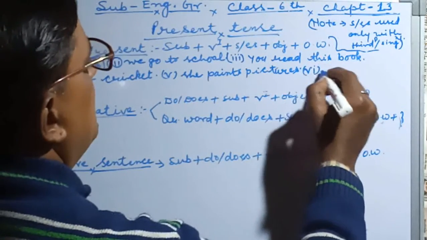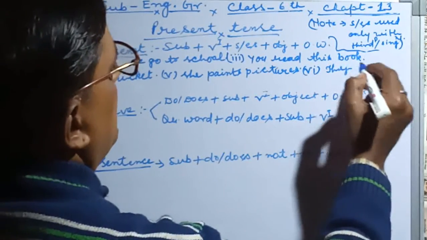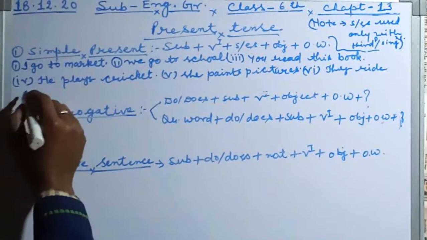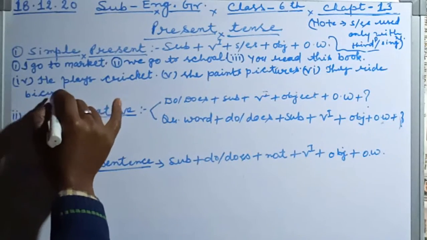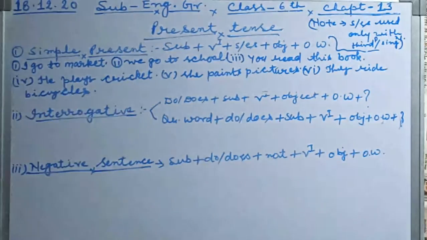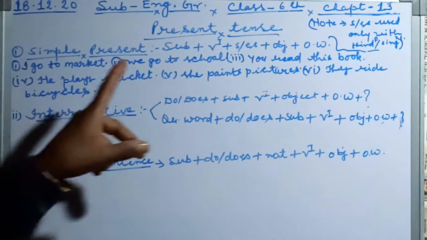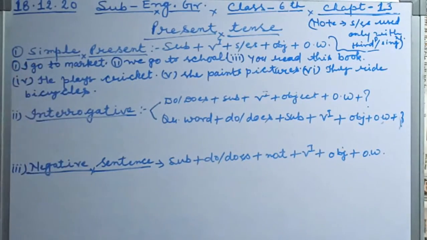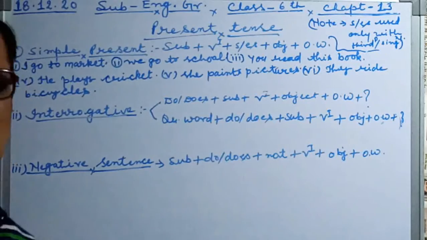And third person plural number also I am taking: They ride bicycles. So these 6 examples are given here, children. These are simple sentences, and in each you see subject, verb and object, and no other words are given here.